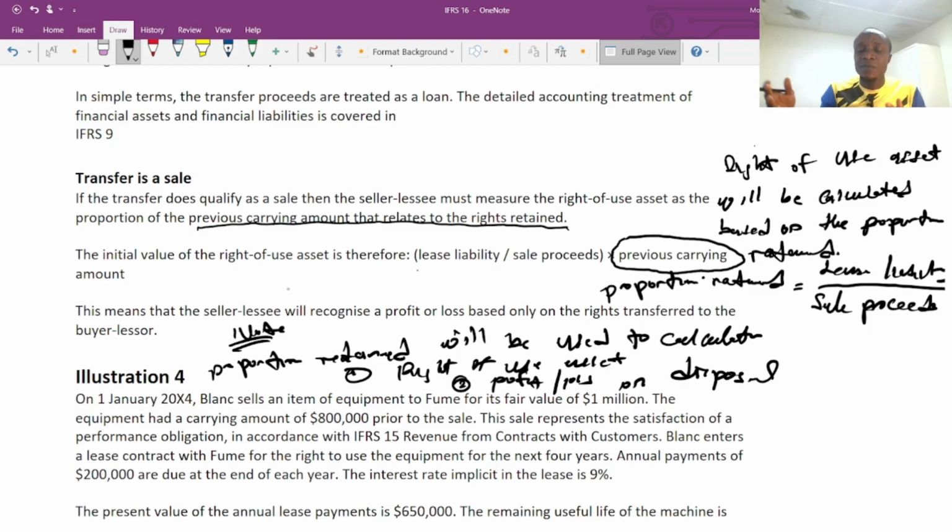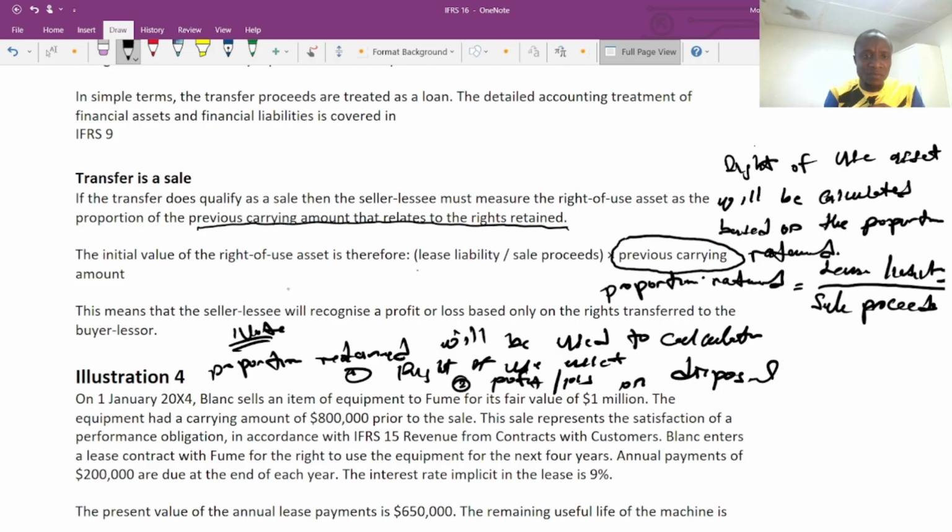The new value is with the buyer. So we have nothing to do with it. So we are going to account for the right of use asset using the previous carrying value because that value has been the value stated in our financial statement. So this is the reason why we are going to multiply the previous carrying value by the proportion retained to give us the right of use asset.